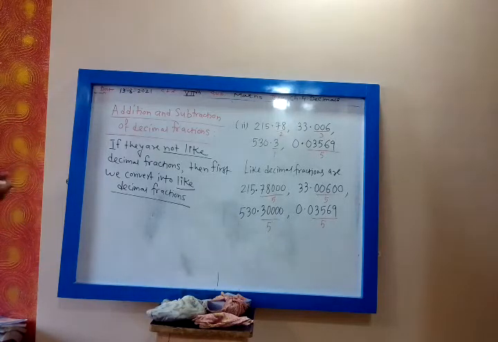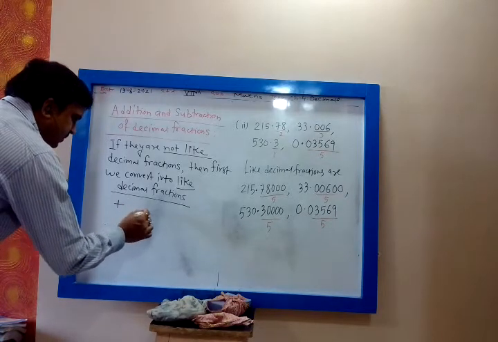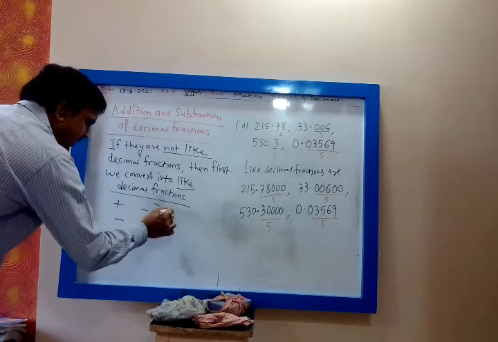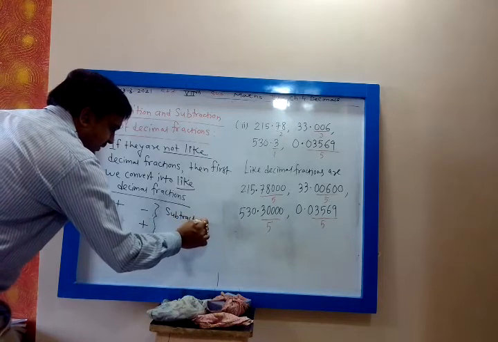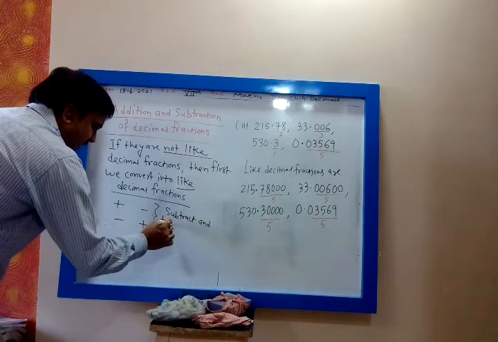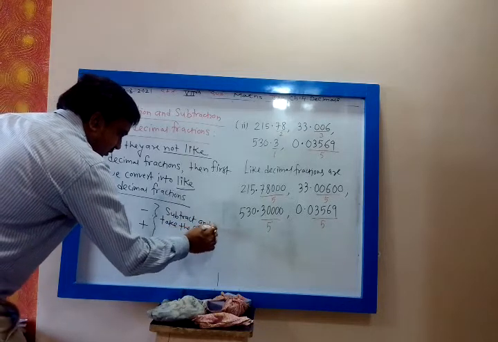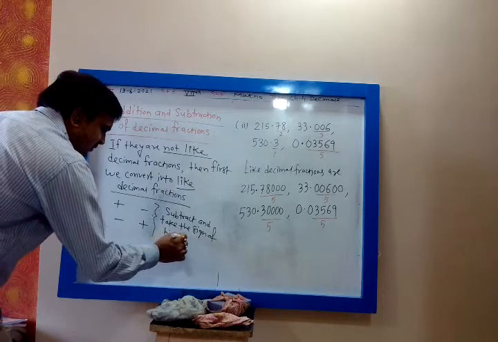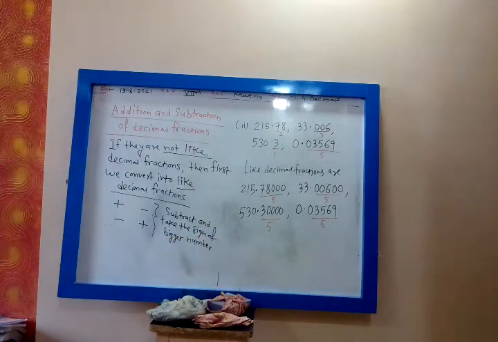Then you have to take care of the sign. Whenever you have plus and minus, or minus and plus, in both cases you subtract and take the sign of the bigger number. We have seen this in the case of integers, no my dear. Plus minus, minus plus, opposite sign: subtract.